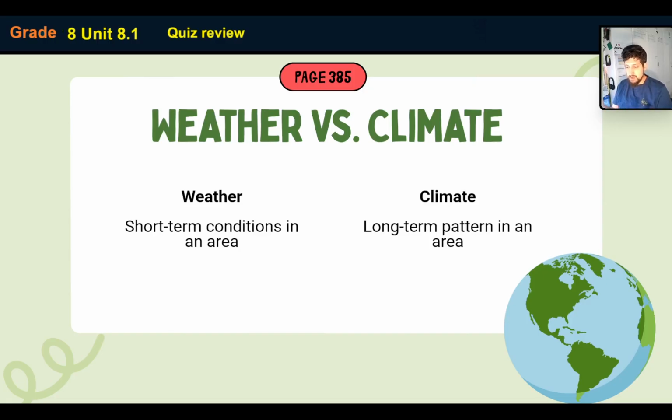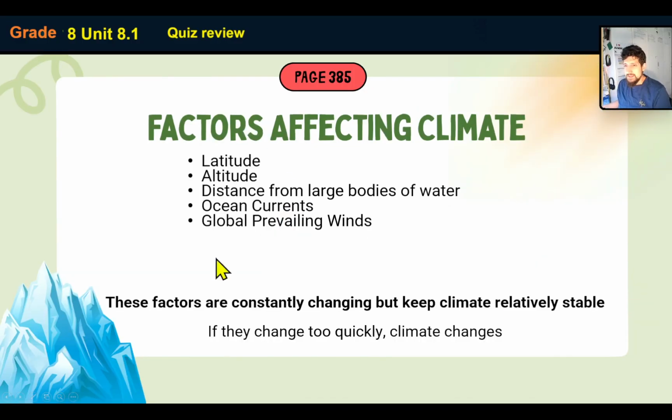But if we're talking about long term, we're talking about climate. Let's say, for example, I ask you, what's the climate like in New Zealand? You generally say it's quite cold. What's the climate like in the Philippines? Well, that's kind of humid. What's the climate like in Saudi Arabia? It's kind of hot. Now, of course, it's not always hot in Saudi Arabia, and it's not always humid in the Philippines. But the climate is the general trend, and that is over a long period of time. It's the average trend, okay? So, what's the climate like in Russia? Cold. What's the climate like in Oman? Kind of warm, hot. Okay, let's move on.